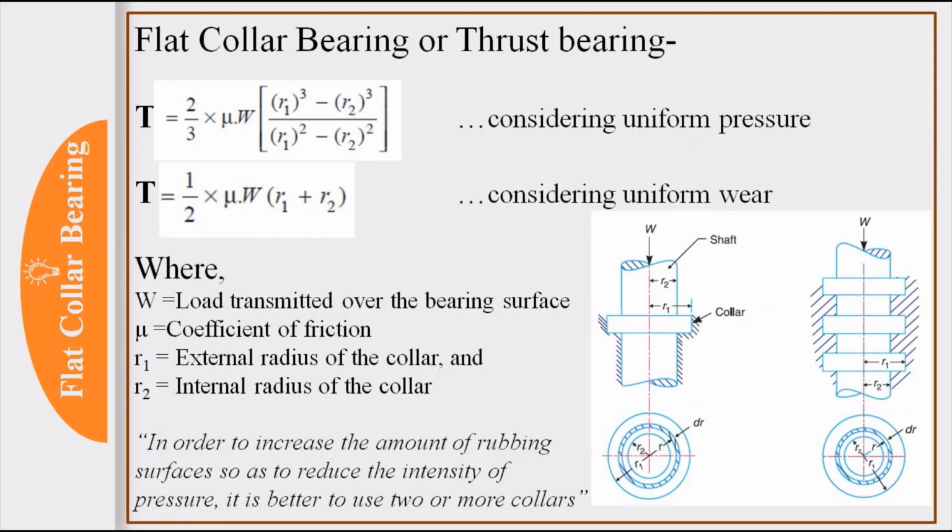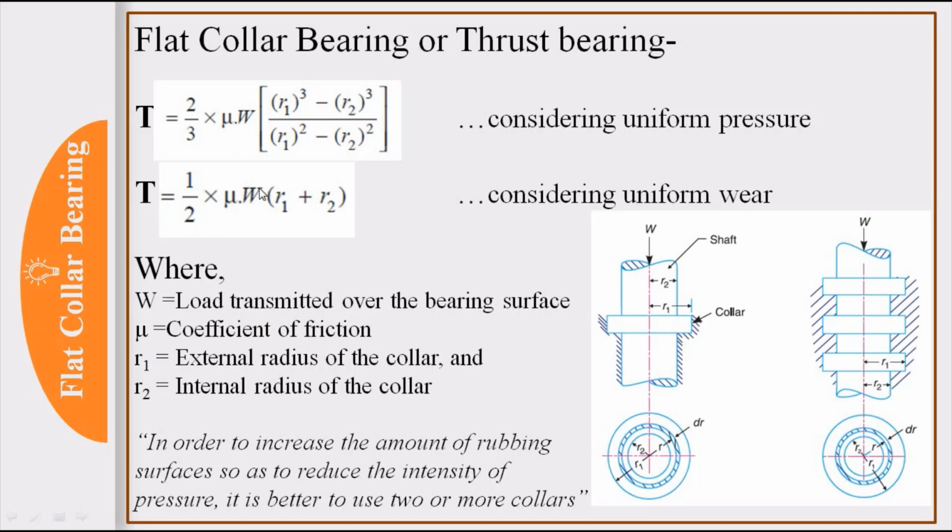Okay. Now next is the collar bearing, और फ्लैट कॉलर बियरिंग, which is also known as thrust bearing. यहाँ पे आप देख सकते हैं, in the first diagram only one collar is used, in the second diagram multiple collars are used. So in this case the formula for frictional torque is given as T is equal to 2 by 3 mu W (R1 cube minus R2 cube) divided by (R1 square minus R2 square) based on uniform pressure theory.